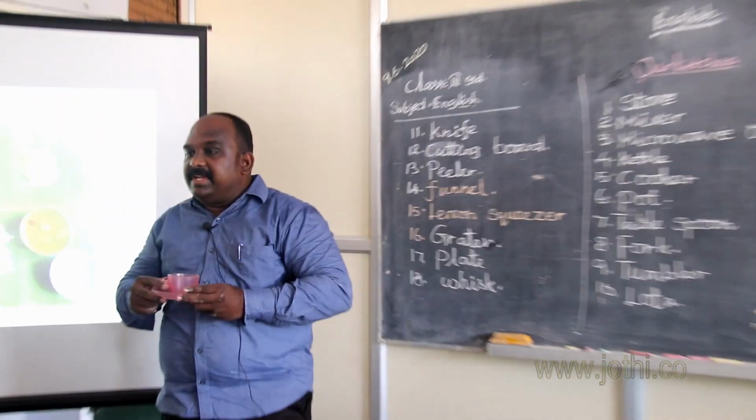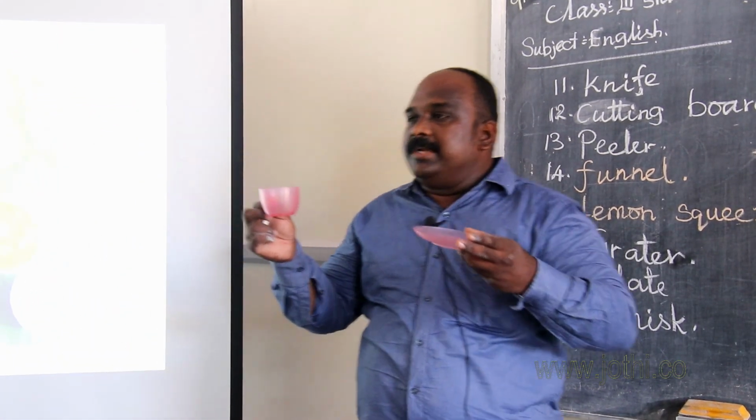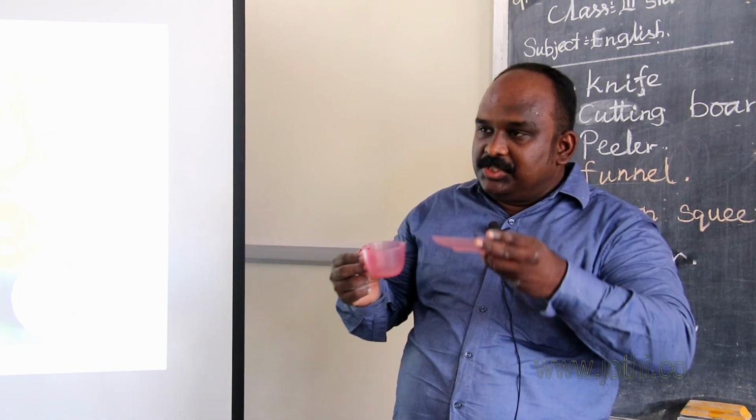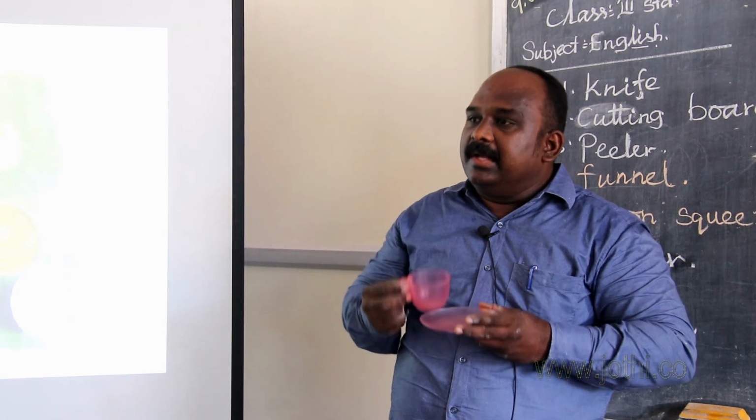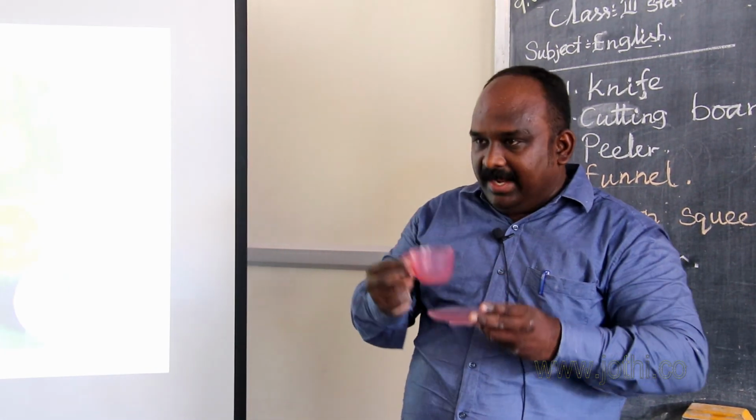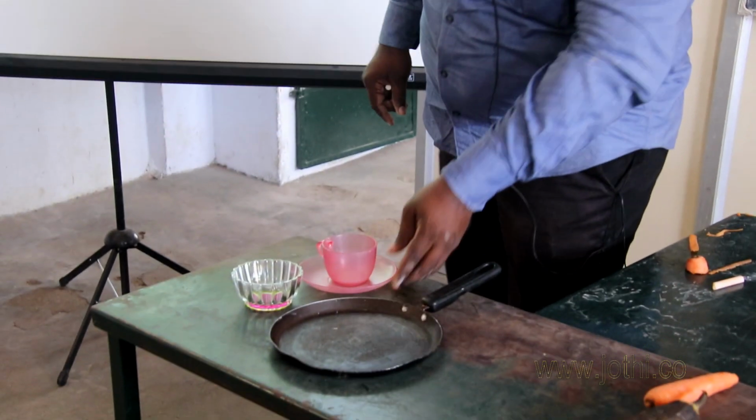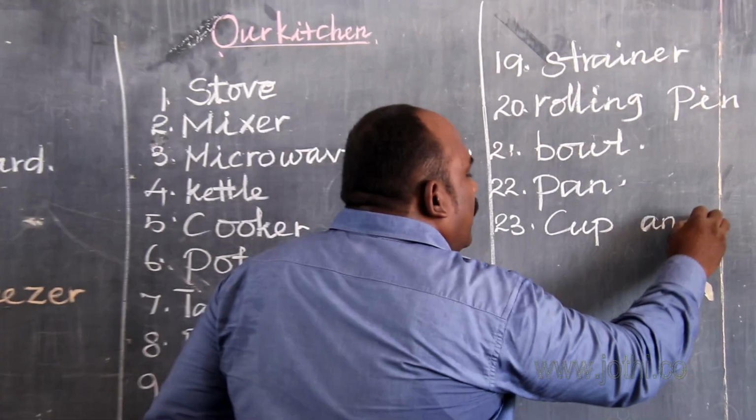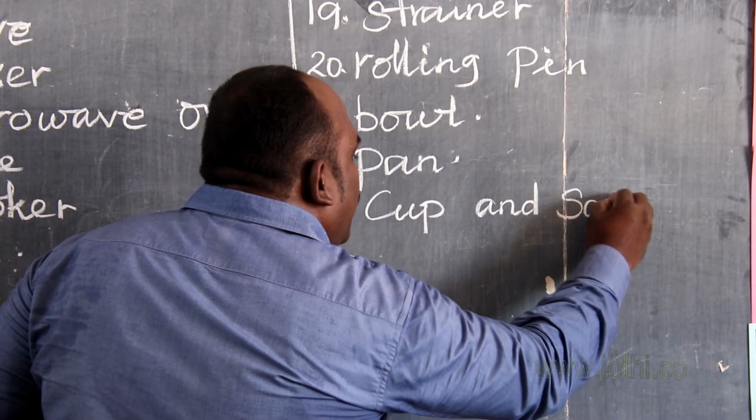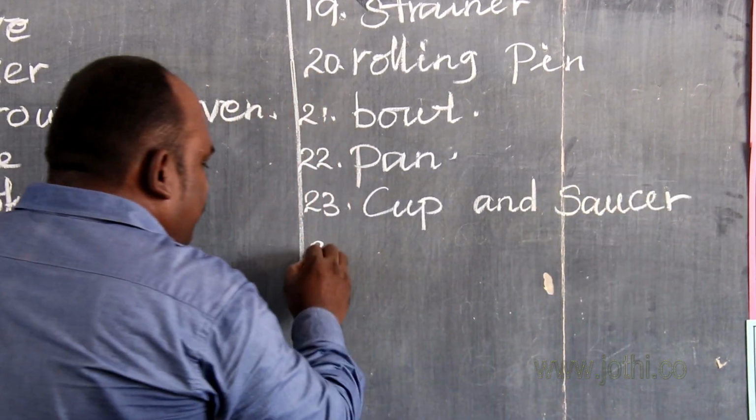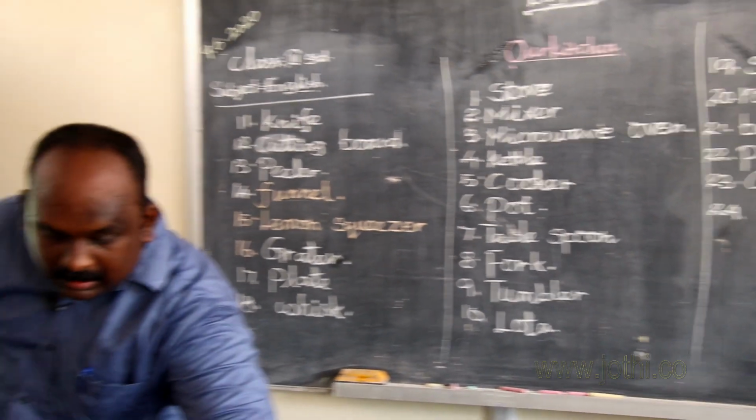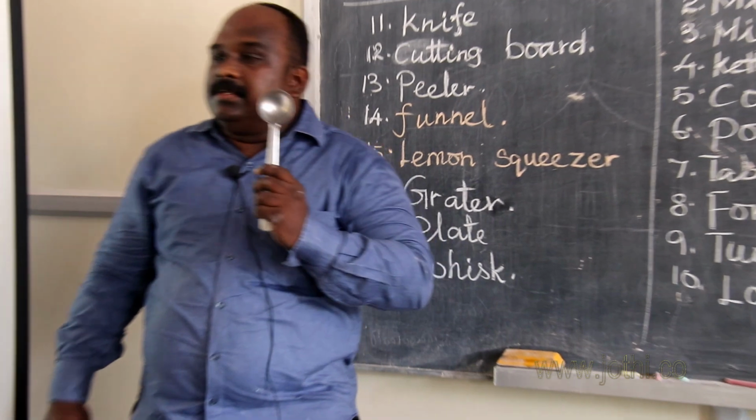Students, have you seen this? It helps to drink the coffee, hot things. It is called cup and saucer. It helps to drink the liquids without any shedding. It is called cup and saucer. The spelling: C-U-P, cup, A-N-D, and S-A-U-C-E-R, saucer. Cup and saucer.